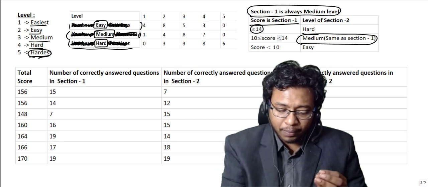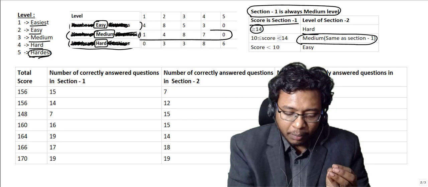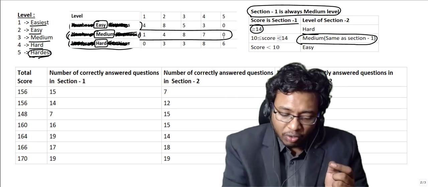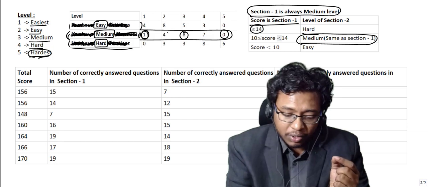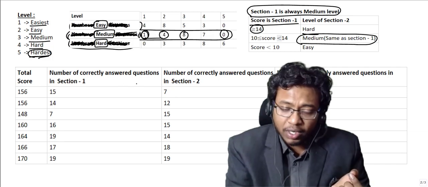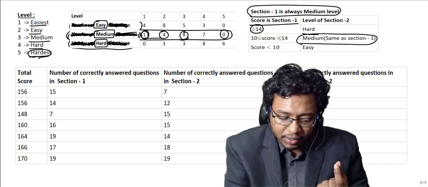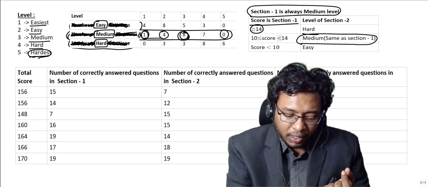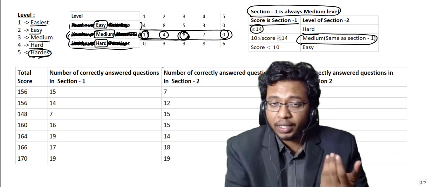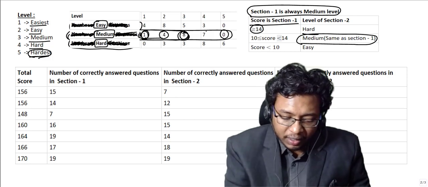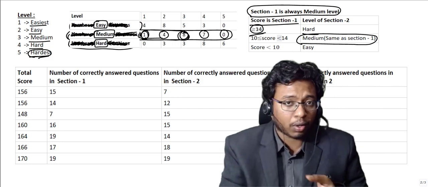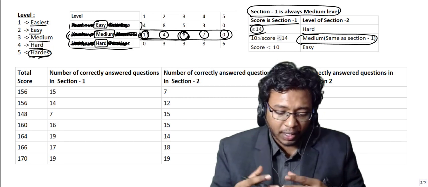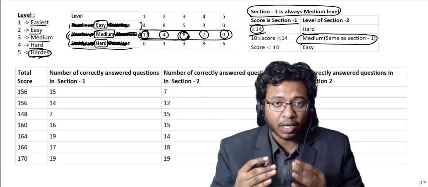In your first section, you will have medium level questions. Your paper will be of medium level, so there won't be too many hardest questions. The majority of the questions will be medium level, and you will be able to answer the easiest, easy and easier questions. Those 5 are done. If you are really good at concepts, you will be scoring 8 out of 8. Here itself you are scoring good: 8, 9 plus 4, 13. So 13 questions here itself. The remaining will be hard questions. If you score more than 2 of them, then you are already in the safe zone. That means you are getting more than 14, and your second section is going to be a hard section.